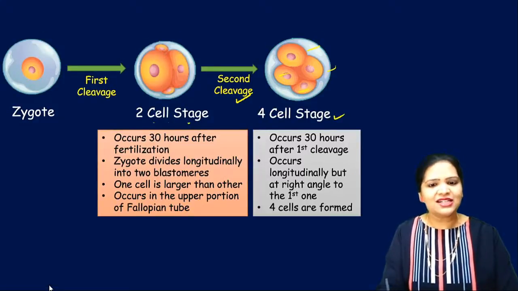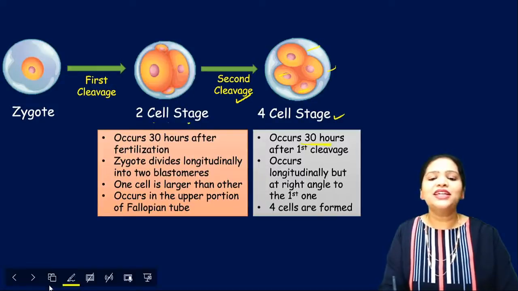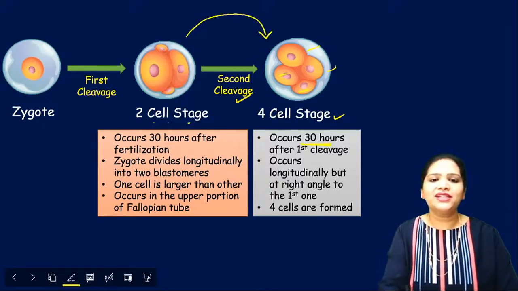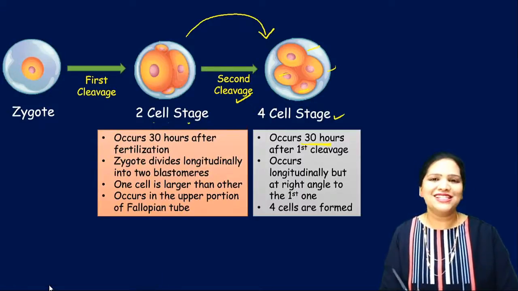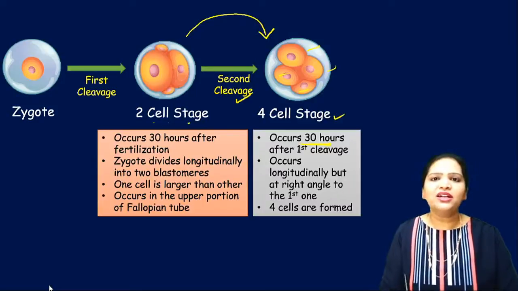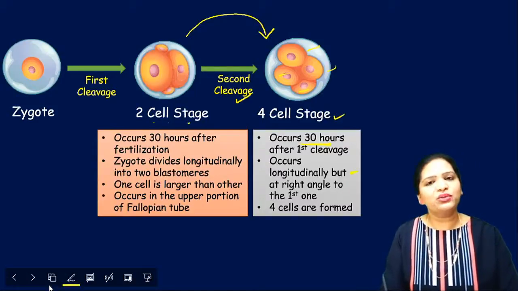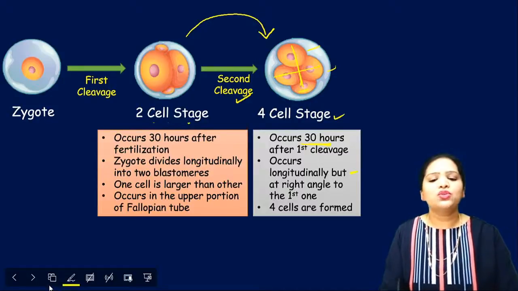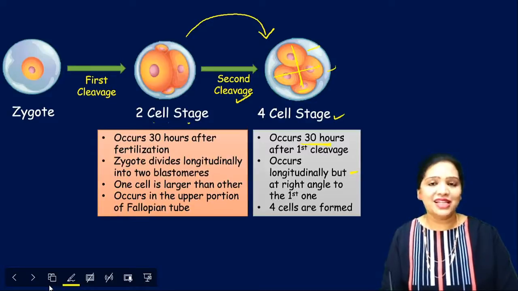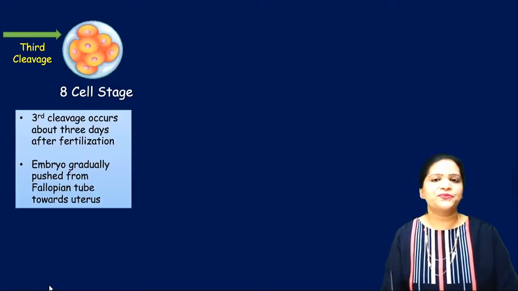And when it occurs, it also occurs 30 hours after the first cleavage. Almost 1 day after this, it cleaves again and it becomes the four cell stage. Now here the cell division occurs longitudinally but at right angle to the first cleavage. So that's why the cells are like this. Four cells are formed at the end of the second cleavage.